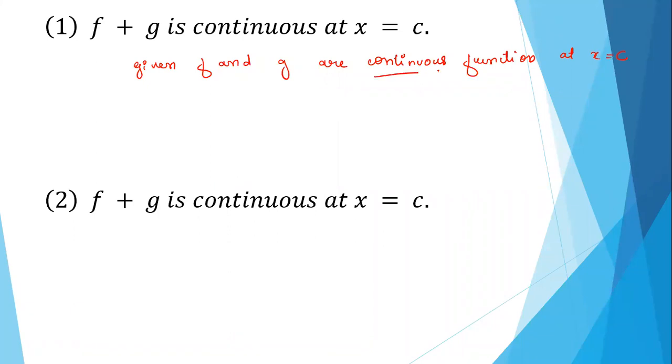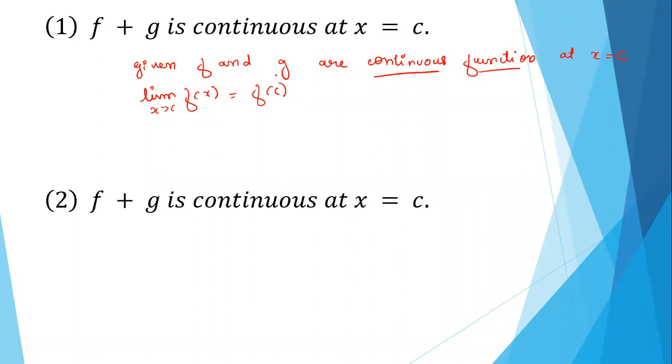What do you mean by f is continuous? When x tends to c, if the limit of the function f of x is the same as the functional value at c, then we say the function is continuous at c, isn't it?